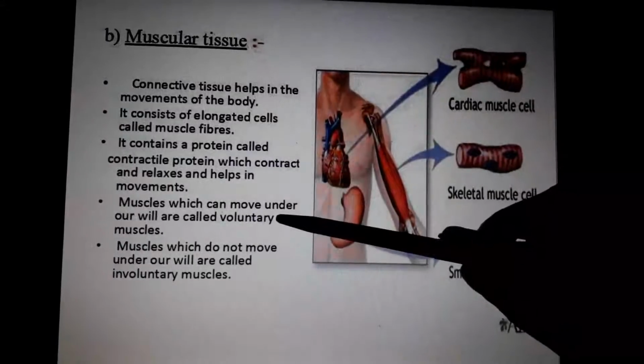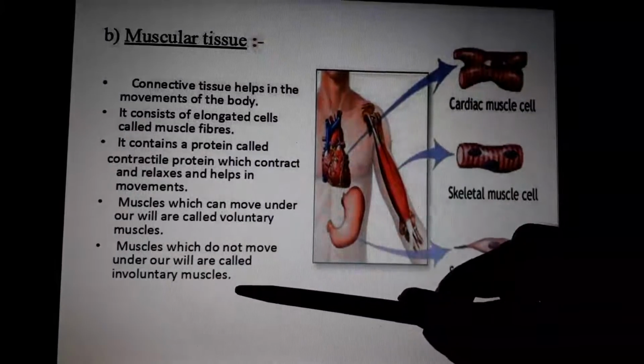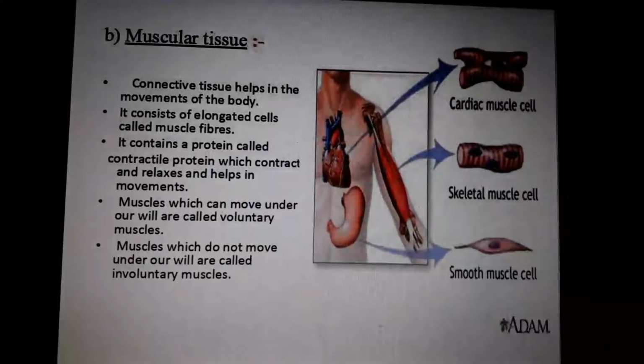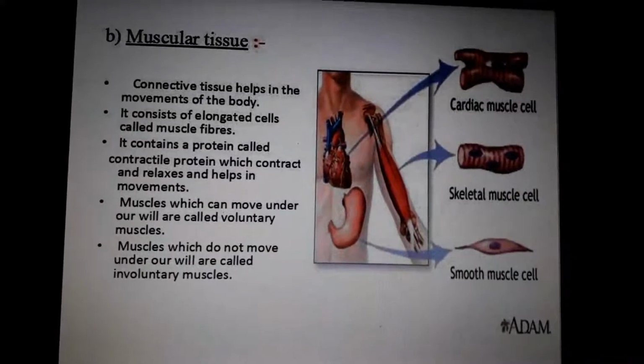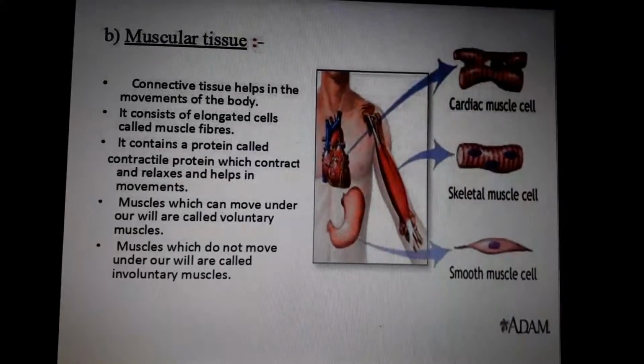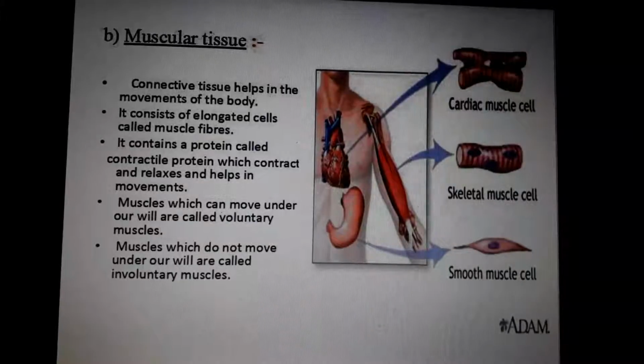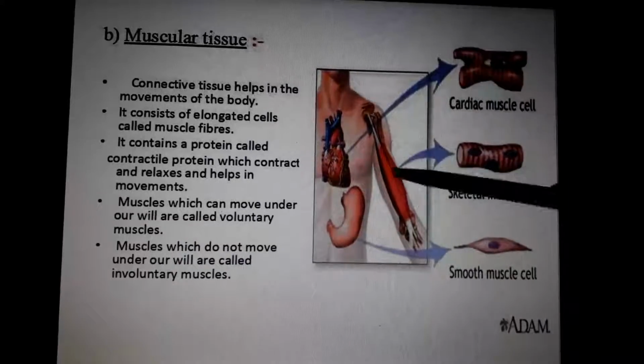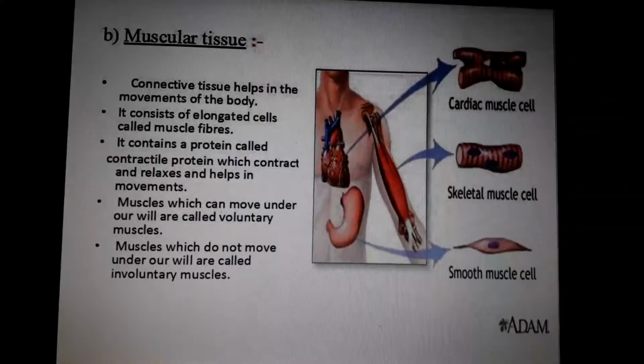Important question, one mark question. What is the difference between voluntary and involuntary muscles? They will ask for an example also, a 2 mark question. Voluntary muscles are those which we can control, for example the muscles in our arms and legs. Muscles which do not move under our will are called involuntary muscles. Mostly involuntary muscles are inside our body. Cardiac muscles are also involuntary muscles. Skeletal muscles are only voluntary muscles. Okay, let us go to the next part.